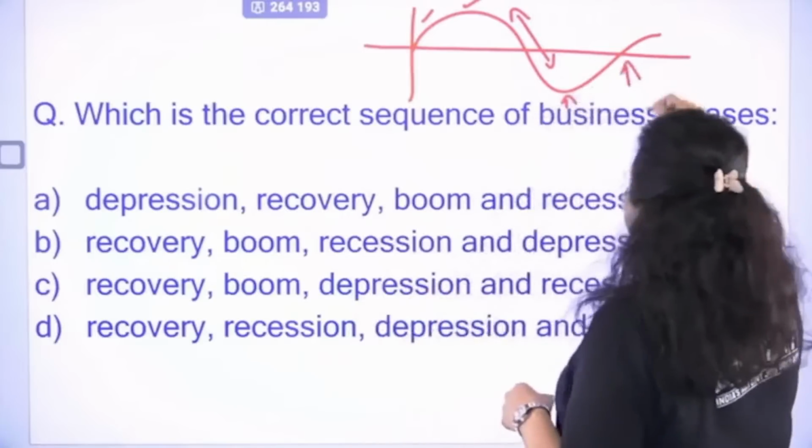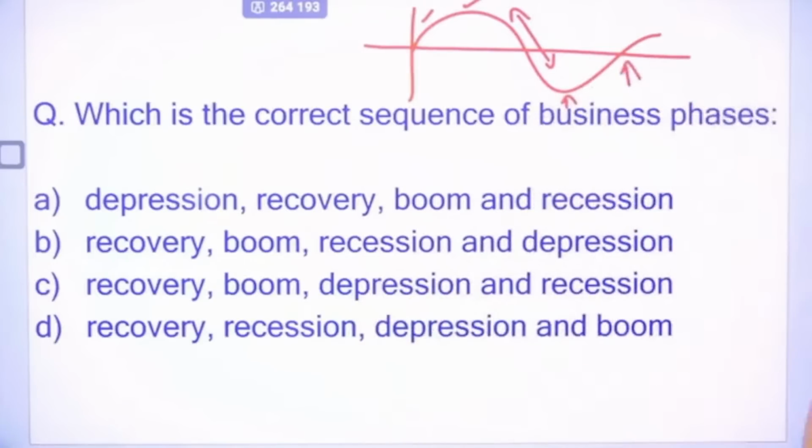And from here, you will start recovering the economy. Your business will start recovering. So these are the phases. There are mainly 4 phases in your business cycle. So what is the sequence? Expansion, peak, contraction, and trough.